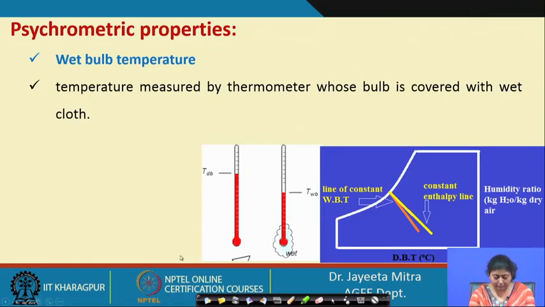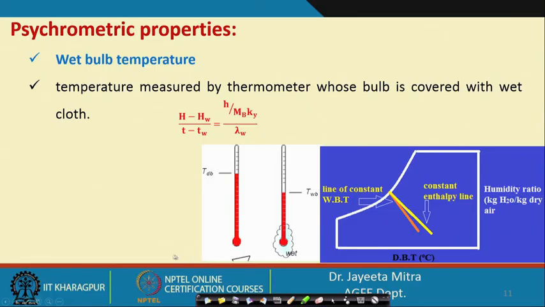If you look at the equation we get, (H minus HW) divided by (T minus TW) equals h by MB Ky divided by lambda W. With this we can calculate the amount of heat needed to evaporate the moisture content from the wet bulb.